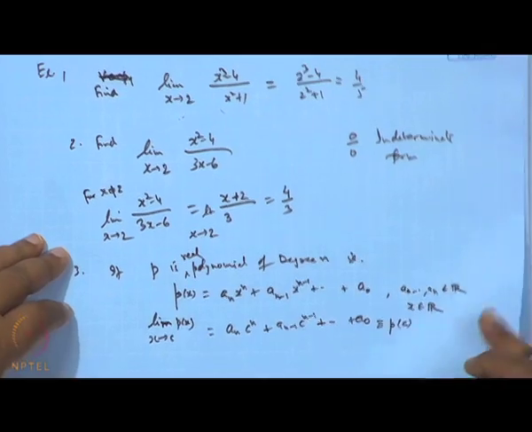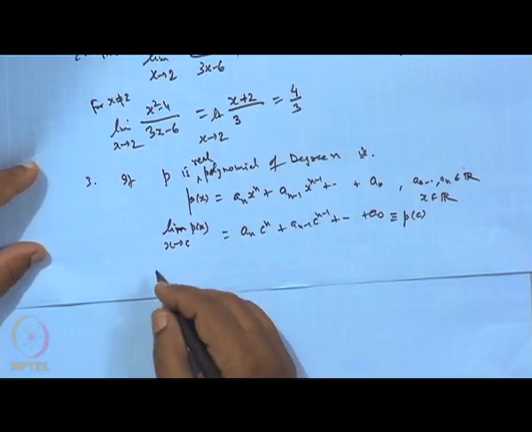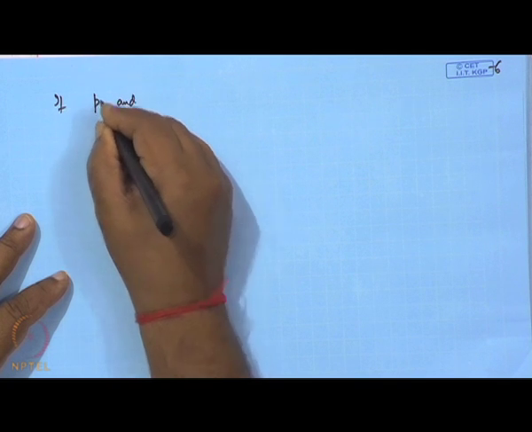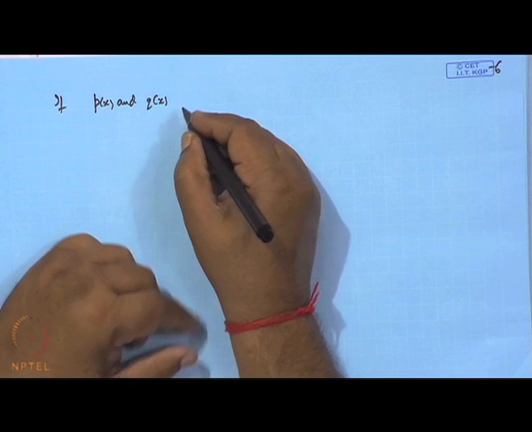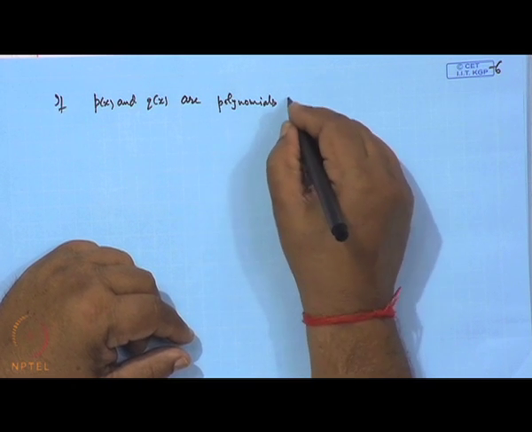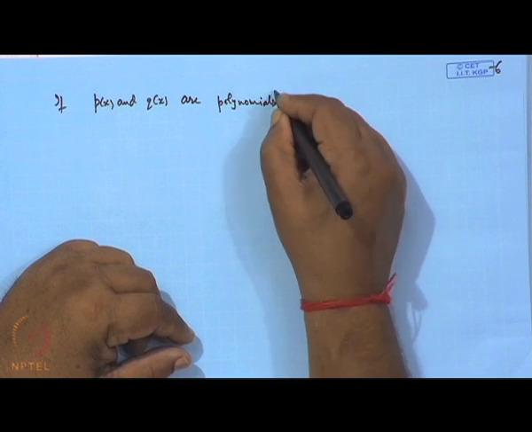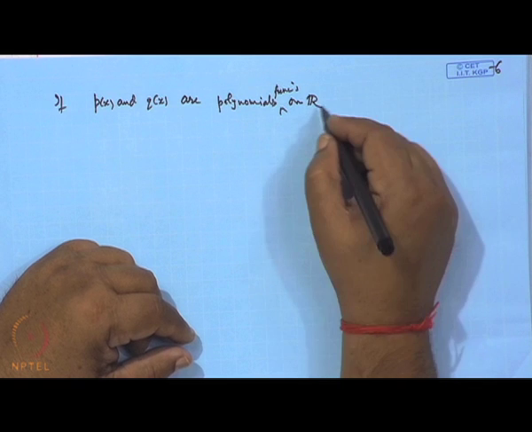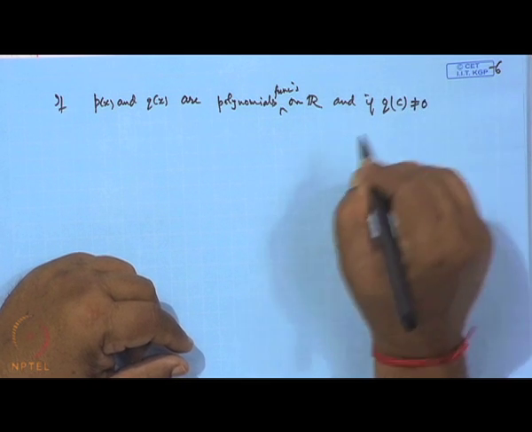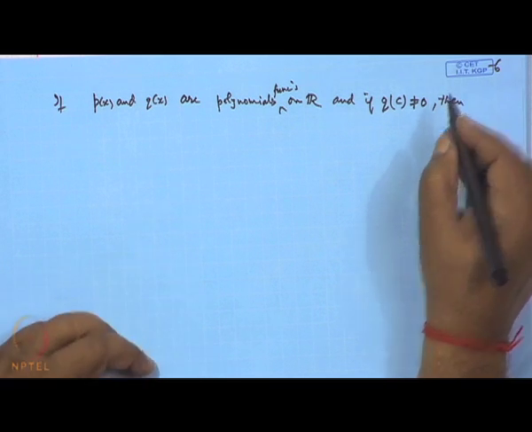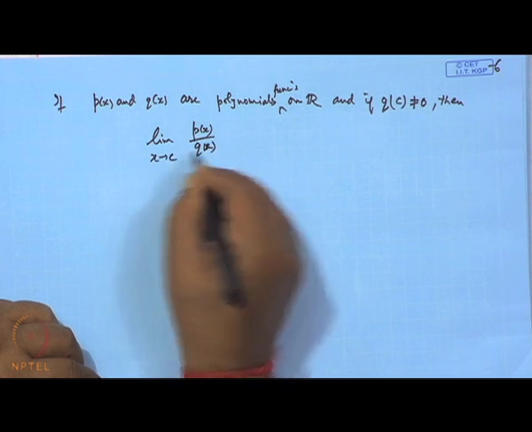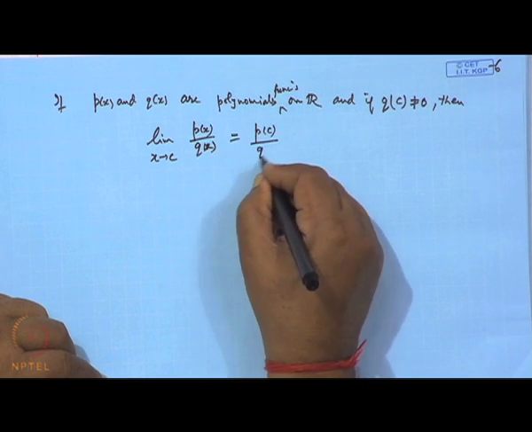Then suppose we have two polynomials p(x) and q(x), polynomial functions on R, and if the polynomial q at the point c has a value different from 0, then the limit of this ratio p(x) over q(x) when x tends to c is equal to p(c) over q(c). Okay.